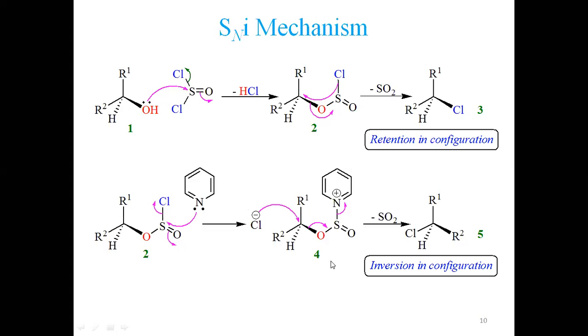So this substrate proceeds via the SN2 mechanism if we do this reaction in the presence of pyridine or any other strong base. The same shall proceed with retention in configuration in the absence of a base. So this is entirely different chemistry that we can observe in such cases. Like so, proceeding further.